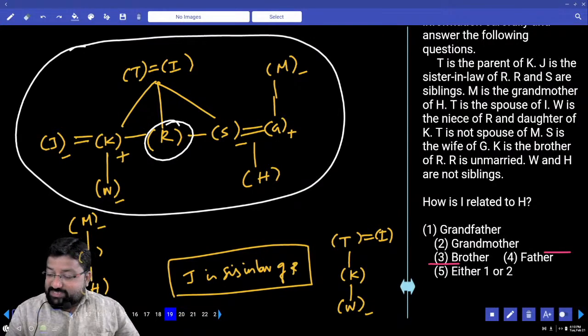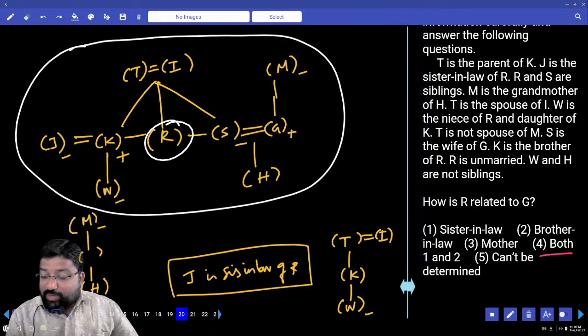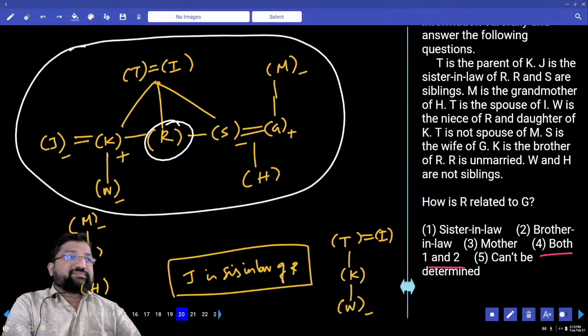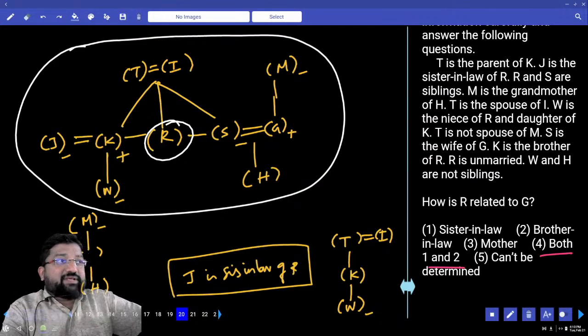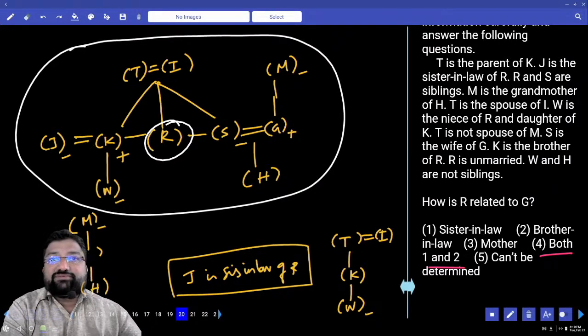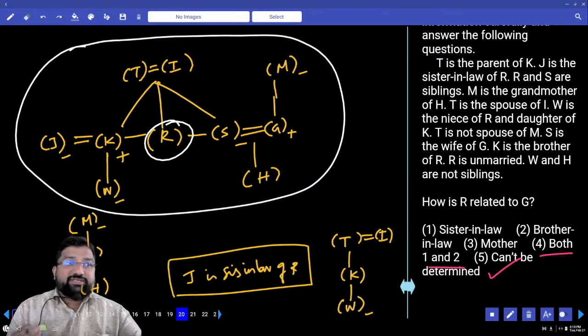This R can be brother-in-law or sister-in-law. Your answer should be something like this, either 1 or 2. But here, the option says both 1 and 2, impossible, no way. That point you have to observe very carefully. Sister-in-law and brother-in-law together is a big mistake, very wrong. So what should be your answer? Cannot be determined. You have to be very, very careful about these points.